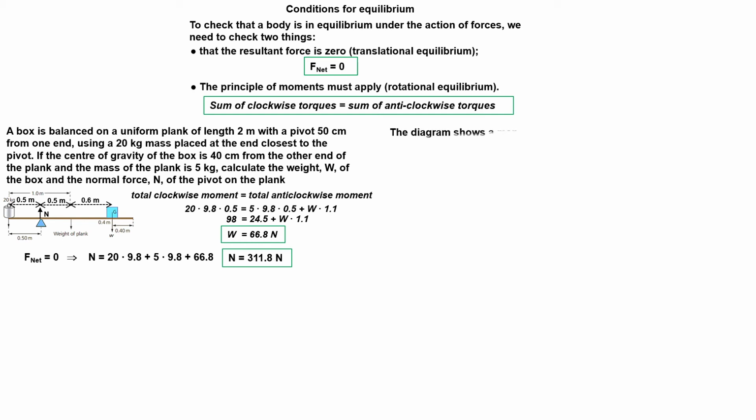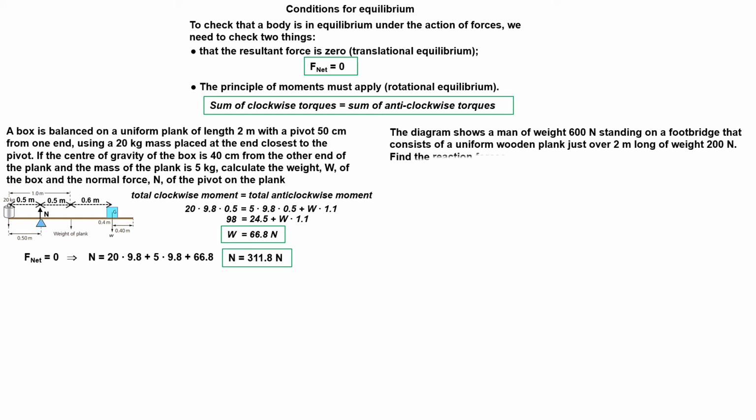The diagram shows a man of weight 600 newtons standing on a footbridge that consists of a uniform wooden plank just over 2 meters long, of weight 200 newtons. Find the forces exerted on each end of the plank. The diagram shows the forces acting on the plank.